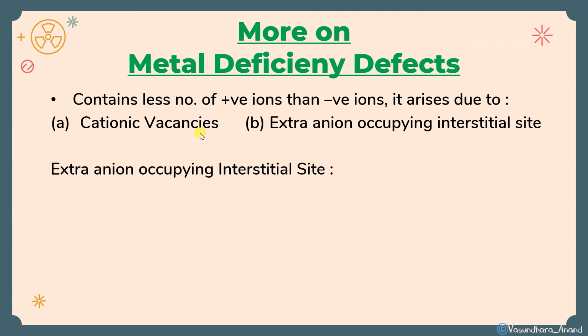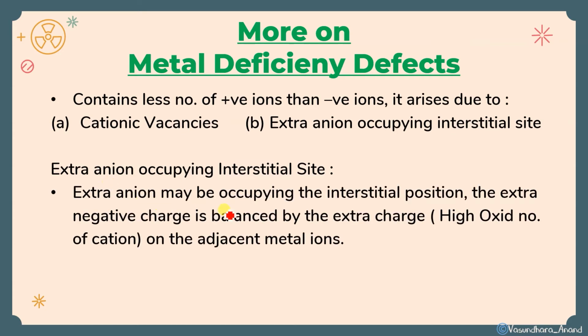Now the next thing is extra anion occupying interstitial site. As I already told you, this defect is a little rare because the anion has a bigger size, due to which it cannot fit into that site. Yes, the gap. The extra anion may be occupying the interstitial position. The extra negative charge is balanced by the high oxidation number of the cation. That means Fe plus 2 is there, so it will acquire Fe plus 3 to maintain this extra negative charge, but on the adjacent metal ion.